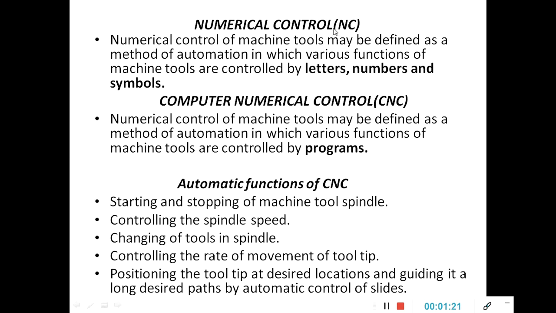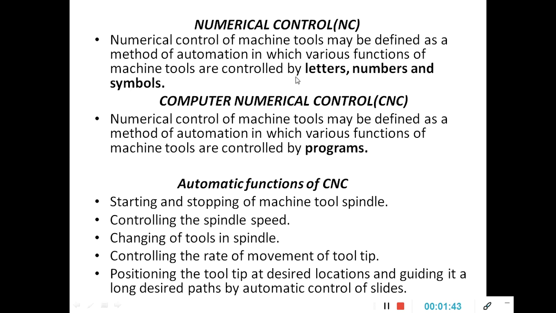But here in numerical control, as the name indicates, the various functions of a machine tool are accomplished with the help of letters, numbers and symbols. These letters, numbers and symbols are arranged in a systematic manner and fed into a punched tape.